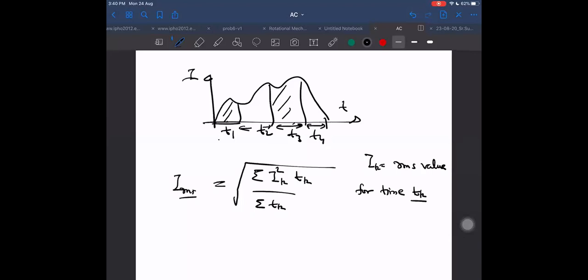Understood? How to find average value similarly? I average will be sigma Ik into tk upon sigma tk, not under the root. It will be this one. Okay. Understood?